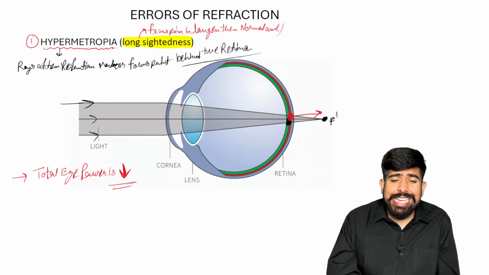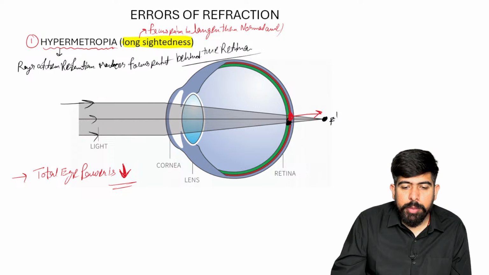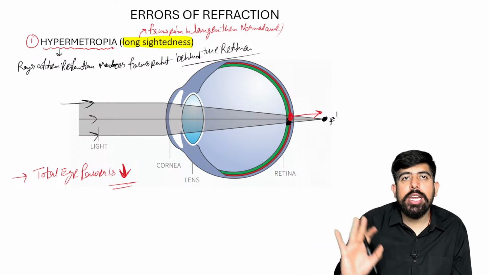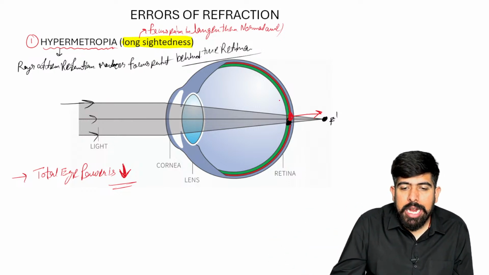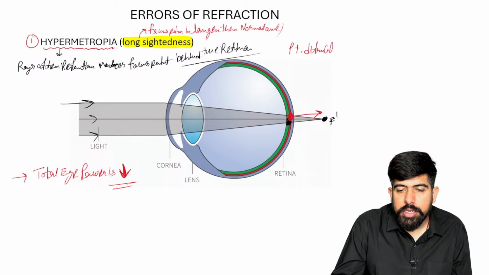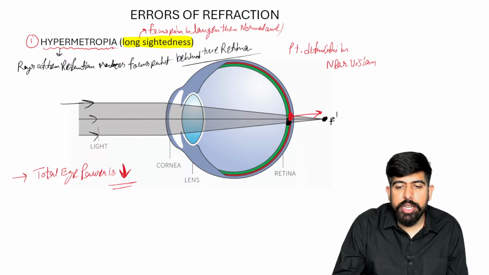And with this decreased eye power, what is important? So that's why the patient is having increased elongation of the focus point, which is behind. And the patient is having difficulty in near vision. Please remember, in hypermetropia, the patient is having difficulty in near vision.